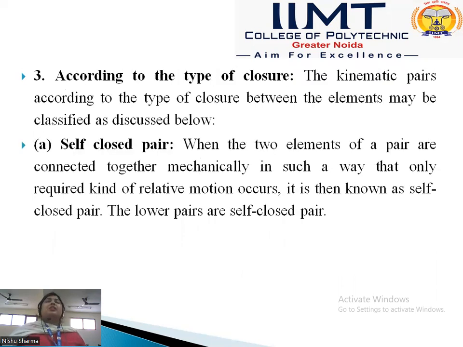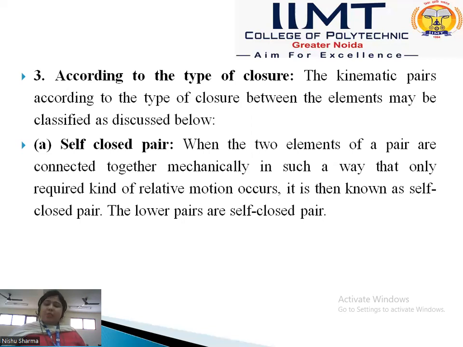Now the last type of pair is according to the type of closure, which is the self-closed pair and the force-closed pair. Self-closed pairs are those pairs in which the two elements are connected together mechanically in such a way that only the required kind of motion occurs.